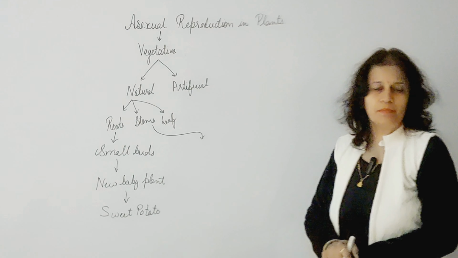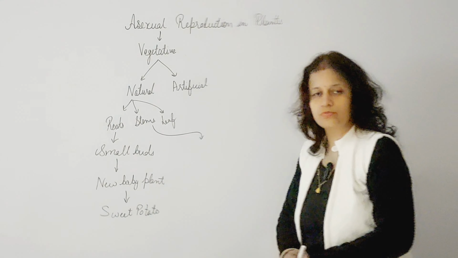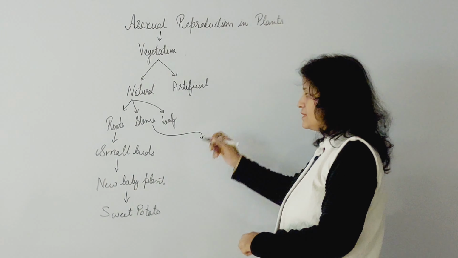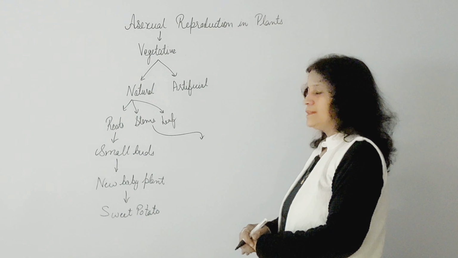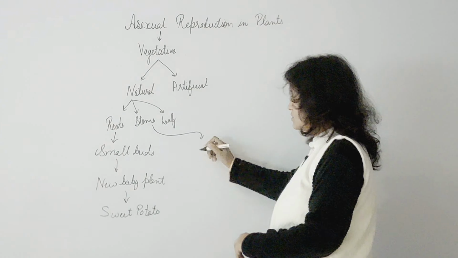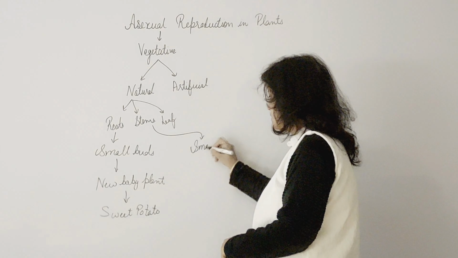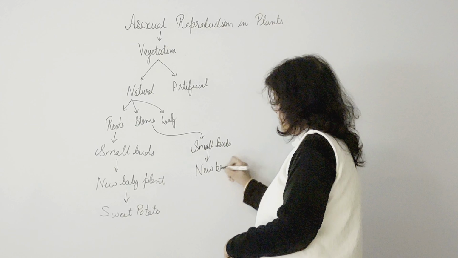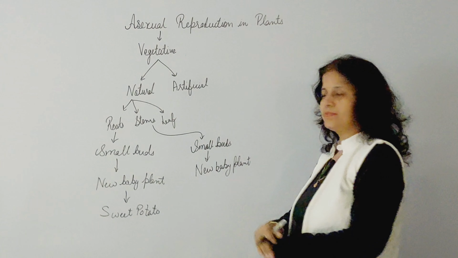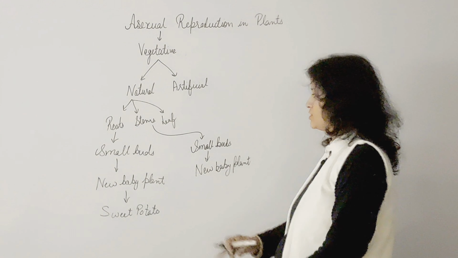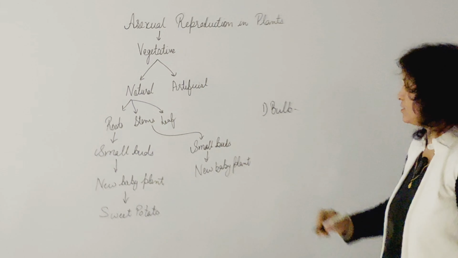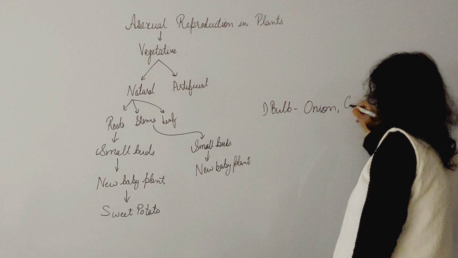Now we discuss vegetative propagation by stems. Stems of some plants store enough energy so that they can grow into a new plant, and these stems contain small buds which grow into new baby plants. Now there are three types of vegetative propagation by the stem. First one is through the bulb, and examples of this are onion and garlic.